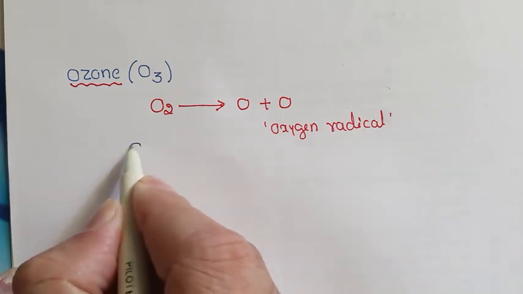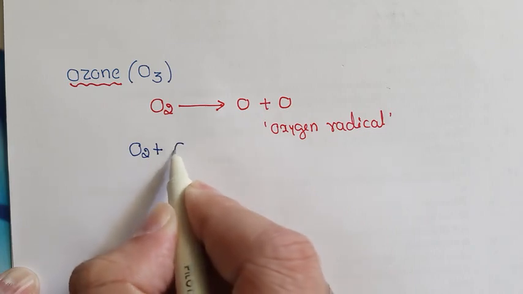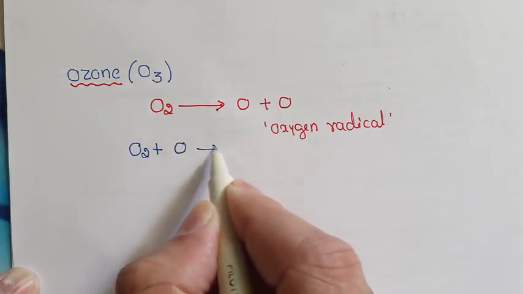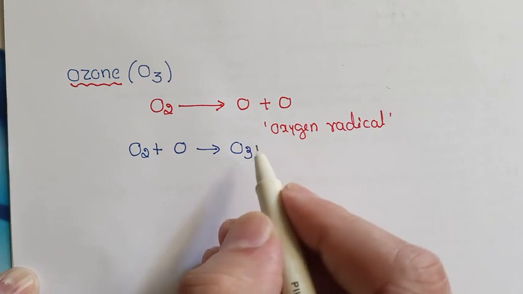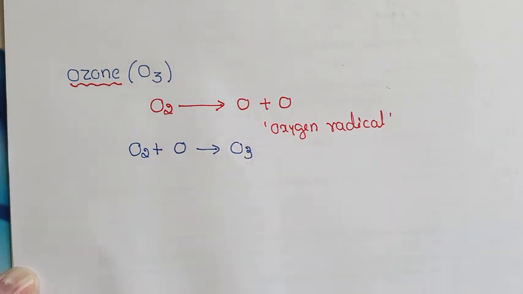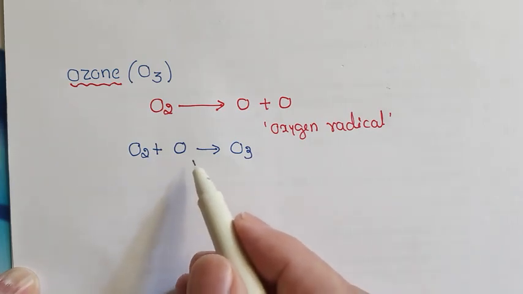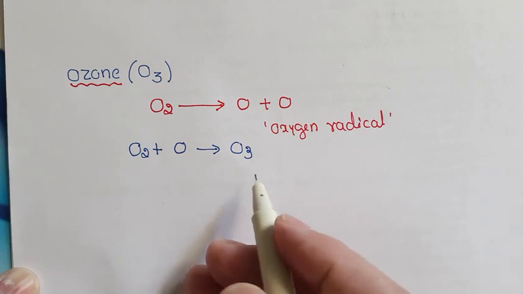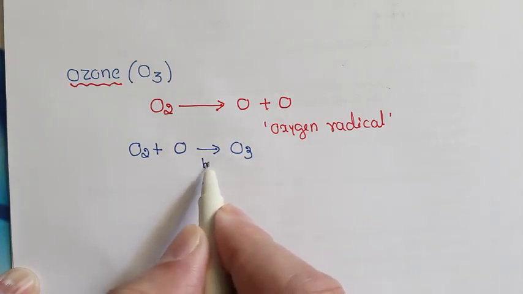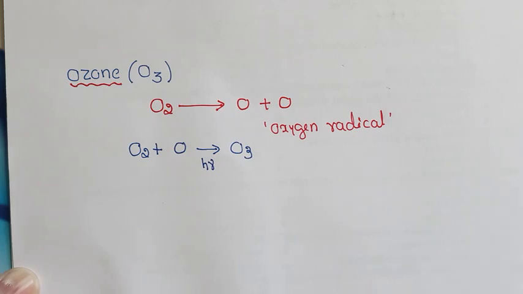Now ordinary oxygen combines with this radical oxygen and yields ozone, O3. Ozone is produced in the atmosphere when oxygen combines with oxygen radical in the presence of sunlight. So once again, a photochemical reaction. Most ozone is found in the upper atmosphere where it acts as a screen to avoid the entry of harmful radiations from the sun.